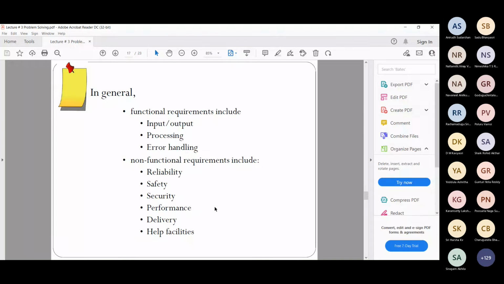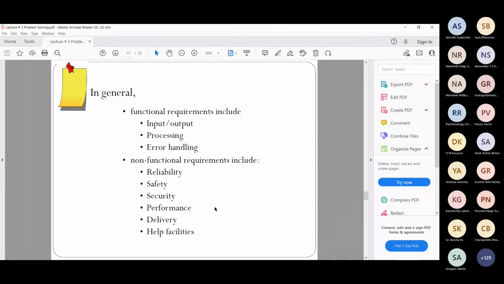But other than that, in any software when you use it, say Facebook or Messenger, what is the main functionality of that particular application? That is to send and receive chats, maybe calls, video calls. These are all different functionalities it would have.